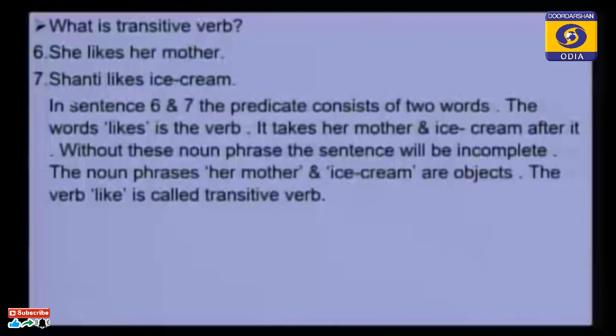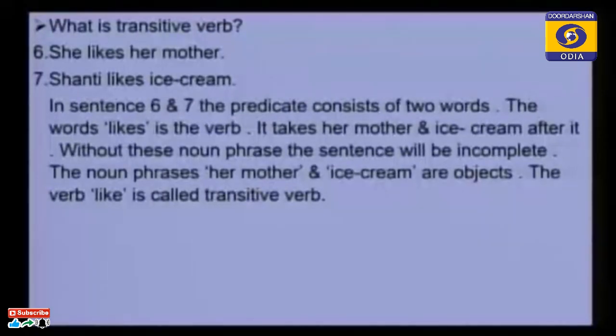So, what did we learn from these 2 examples? In sentences 6 and 7, the predicate consists of 2 words. The word likes is the verb. It takes her mother and ice cream after it. Without this noun phrase, the sentence will be incomplete. The noun phrases, her mother and ice cream, are objects. The verb like is called a transitive verb. Why? Because I have already told you, if there are objects in the sentences of the verbs, those verbs are